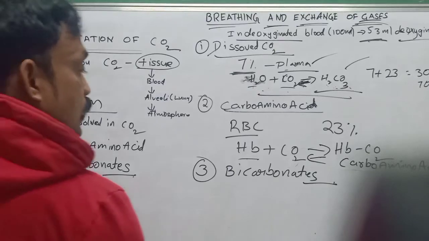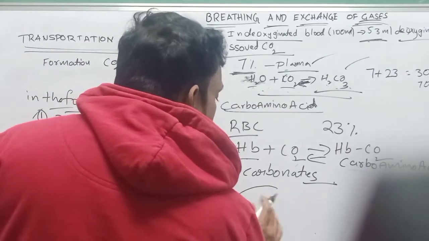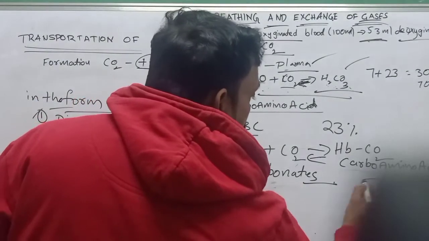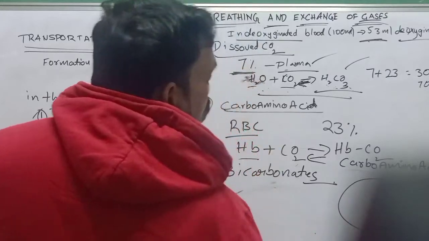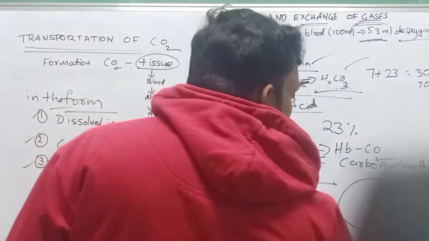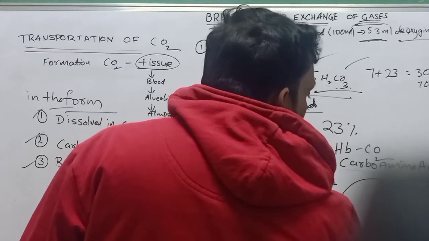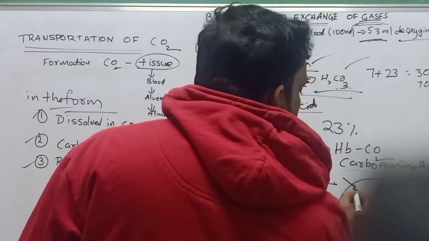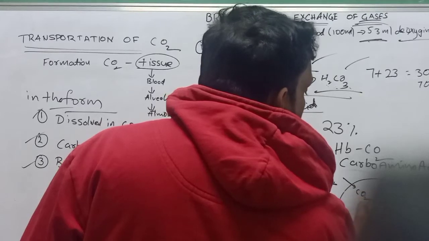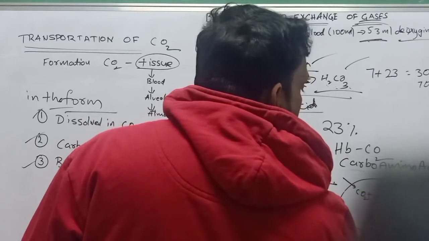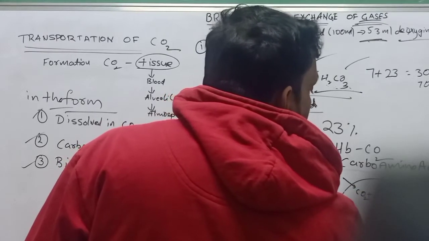This reaction occurs especially in erythrocytes, RBC. For example, I will draw one small diagram. This is an RBC cell. The carbon dioxide diffuses in and reacts with water molecules and forms H2CO3.